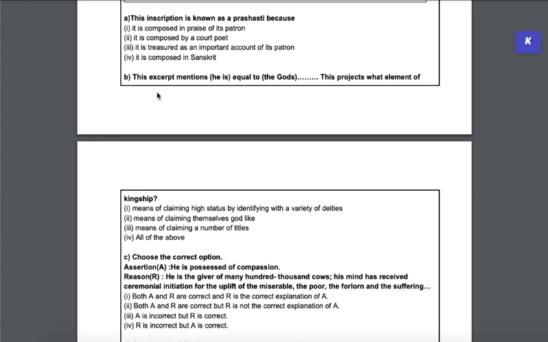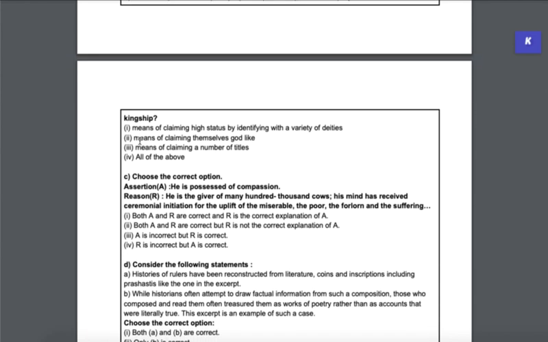Then the next question, this excerpt mentions that he is equal to the gods. This projects what element of kingship, right? So this means claiming high status for identifying with a variety of deities, means claiming themselves godlike, or claiming a number of titles. So definitely not the third one. So it couldn't be the fourth one either, all of the above. So it's about these two.